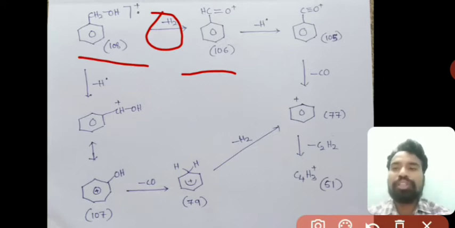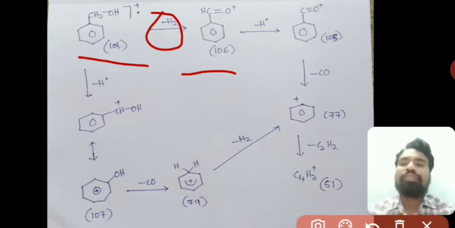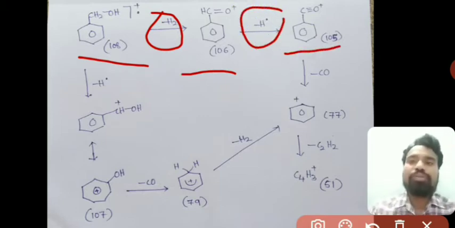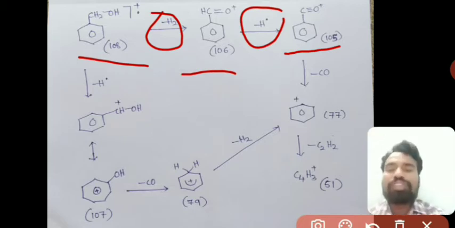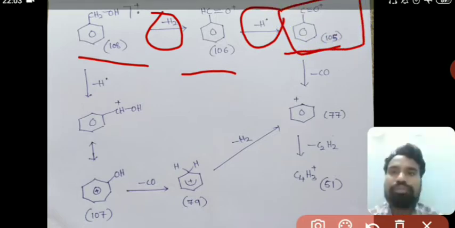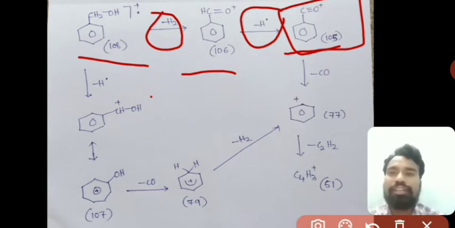As hydrogen is removed, the mass number is decreased by 2, so the m/z value of this is 106. After that, a hydrogen radical is removed, and it is converted into C≡O+. So the m/z value is 105. As we have discussed here, this is the characteristic cation in the spectra of this aromatic alcohol.